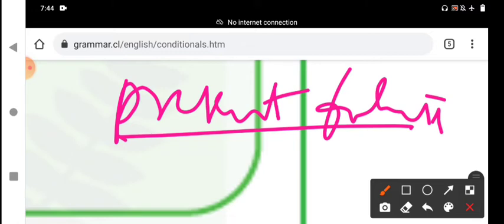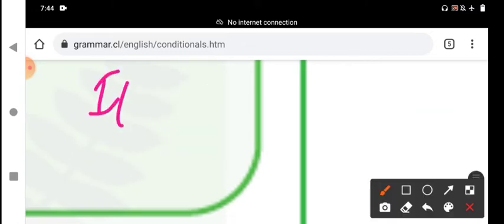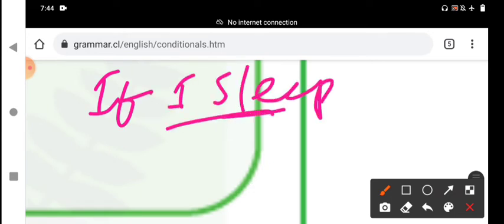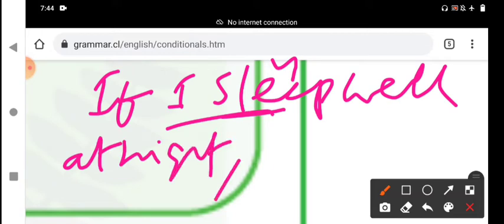For example, if I sleep, V1, this is present tense, if I sleep well at night, a simple sentence. We put the comma. If I sleep well at night, what will happen on this condition?